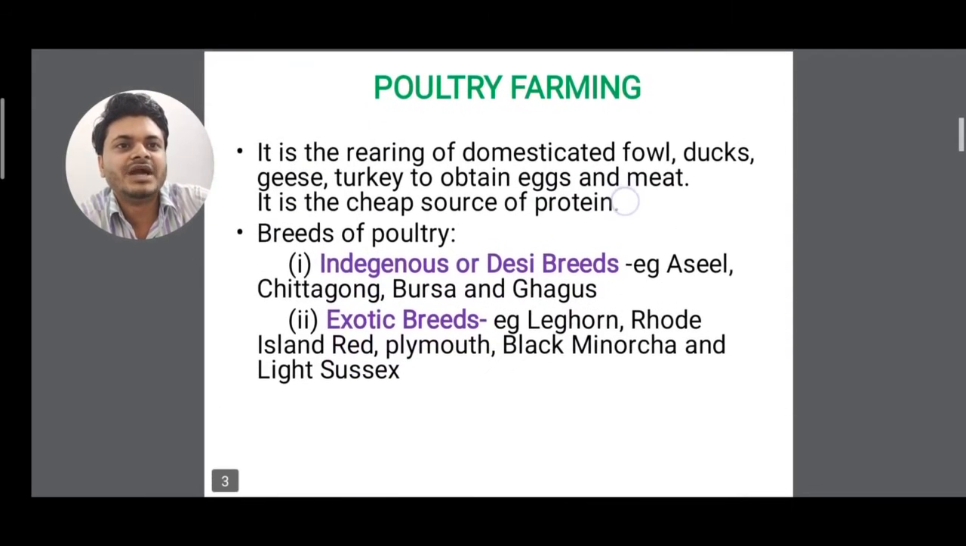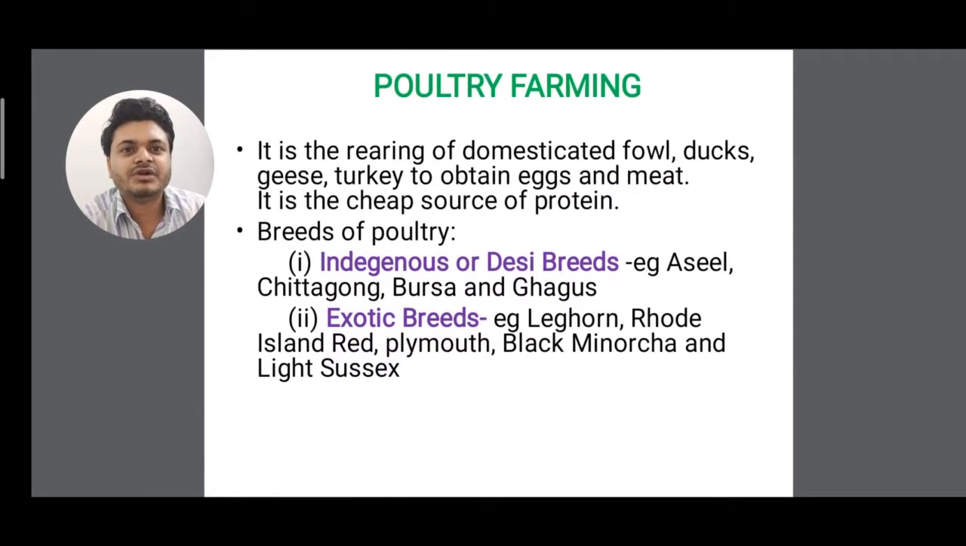So now, what is poultry farming? Clear. Definition of poultry farming: it is the rearing of domesticated fowl, ducks, geese and turkeys to obtain eggs and meat. Clear. It is a cheap source of protein.